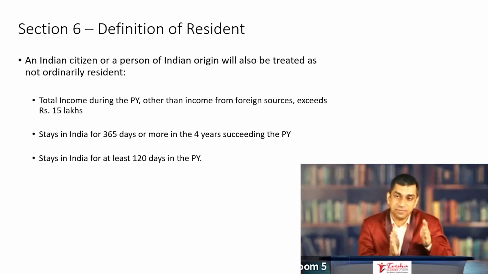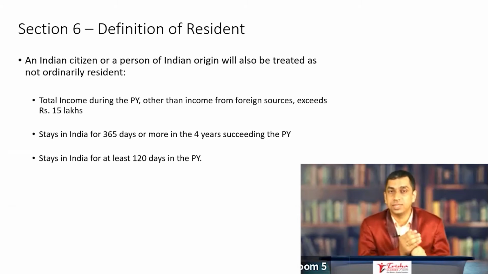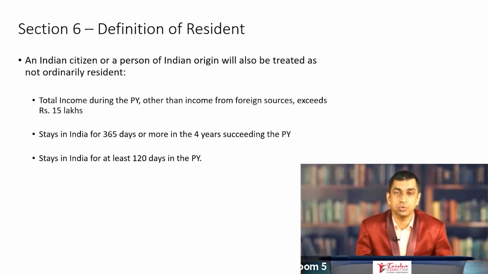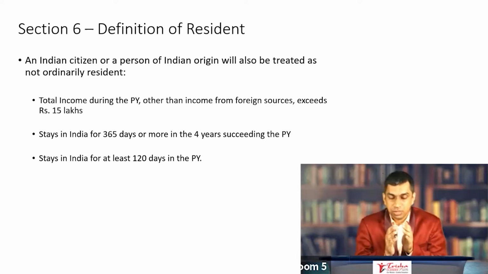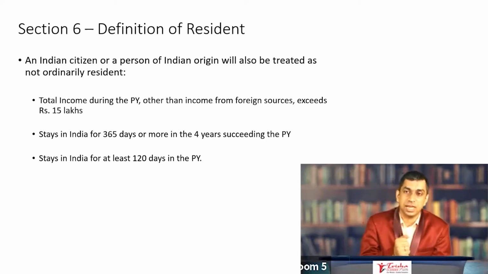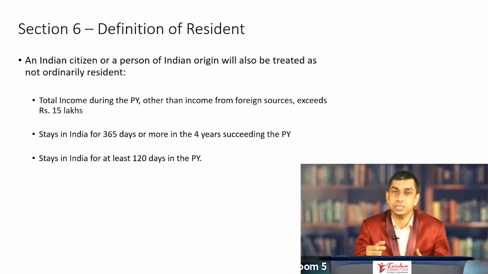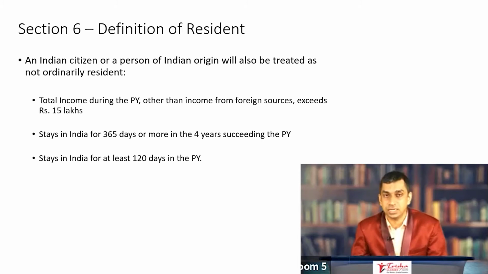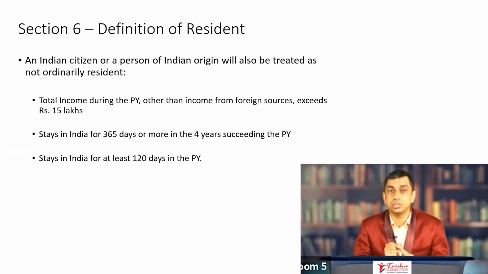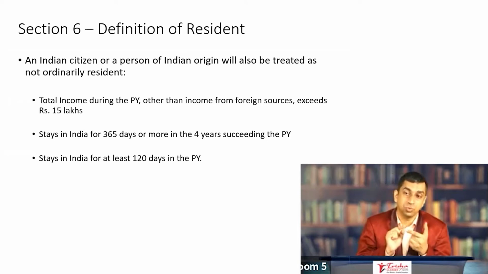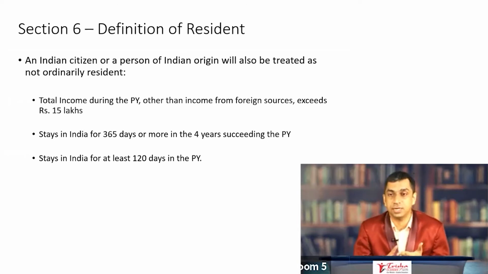Now, please understand this definition as such is not changed. The 182-day rule and the 60 plus 365-day rule has not been changed. It has remained the same. But they have added one more condition and have told that in this case also, he becomes a resident. Now, to carry forward the initial definition, there was an addendum to this particular provision, which further said that in the following three cases, the 182-day rule is not applicable. What would be applicable is only the second rule, which is the 60 plus 365-day rule.